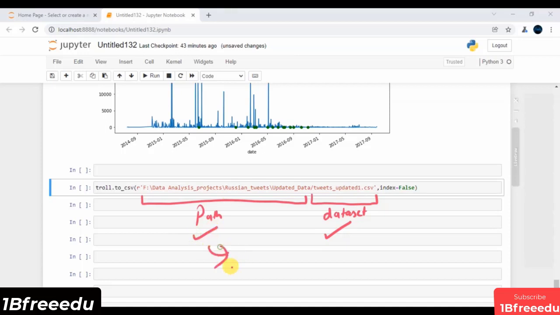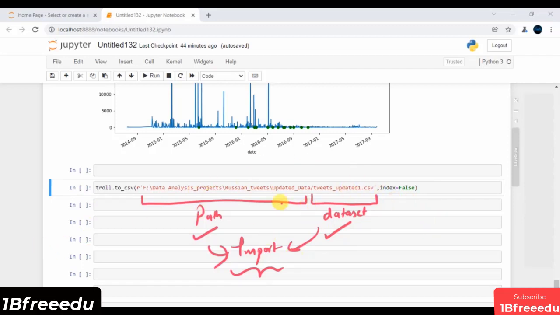Later on, we will import this data set and perform some advanced analysis depending upon the problem statements that we have. This is what we will do in all our upcoming sessions. Again, it is just one way to store your data. There are lots of ways to store your data.